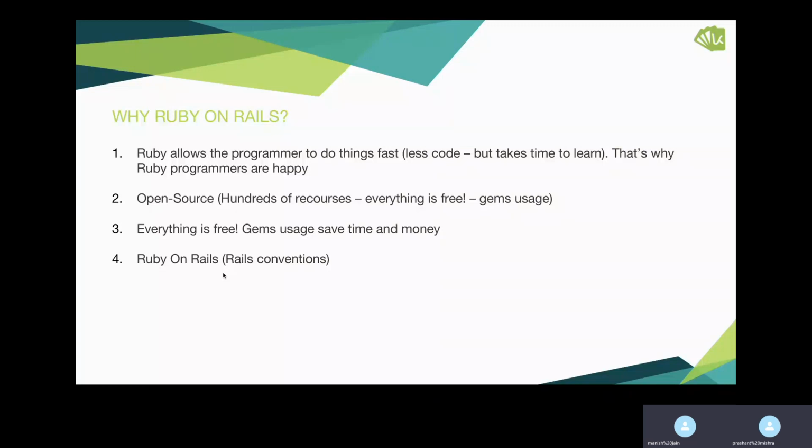We will cover that in depth in our course, but this is the reason why Ruby on Rails is famous. It is open source, everything is free and in a conventional way. This makes Ruby on Rails more popular and very scalable, and it gives you a better experience learning this language as compared to others.